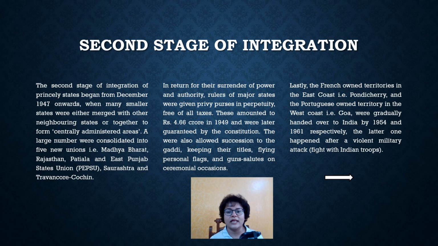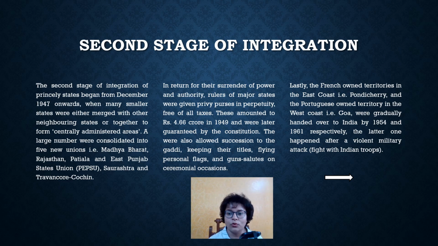In return for their surrender of power and authority, rulers of major states were given privy purses in perpetuity, free of all taxes. These amounted to rupees 4.66 crore in 1949 and were later guaranteed by the Constitution. They were also allowed succession to the Gaddi, keeping their titles, flying personal flags, and gun salutes on ceremonial occasions.